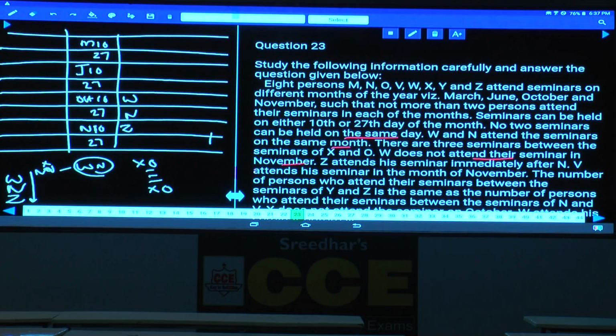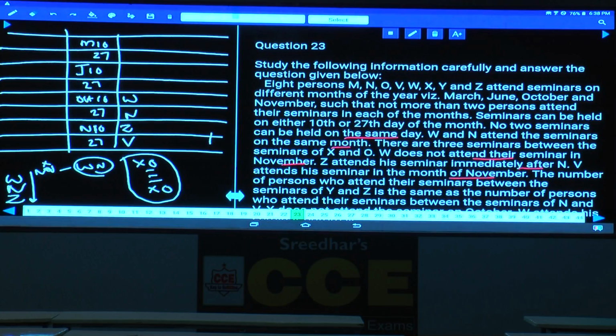What is the possibility I have taken here? W in the month of October. Then what is the other? V attends his seminar in the month of November. As V attends in the month of November, V is at this place. And the number of persons who attend their seminars between Y and Z. Earlier we have one piece of information: between X and O there must be exactly 3 persons. Is it possible to have 3 persons between X and O? Not possible. Hence W and N cannot be in the month of October as well.